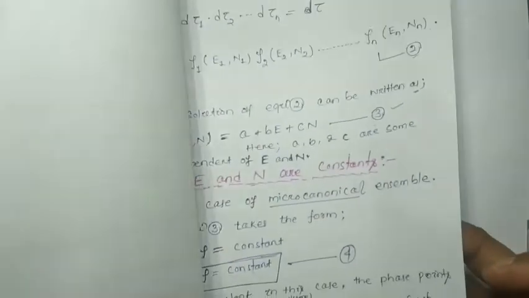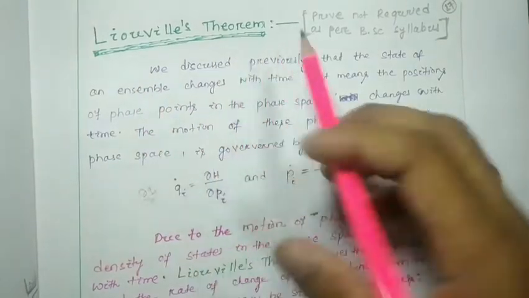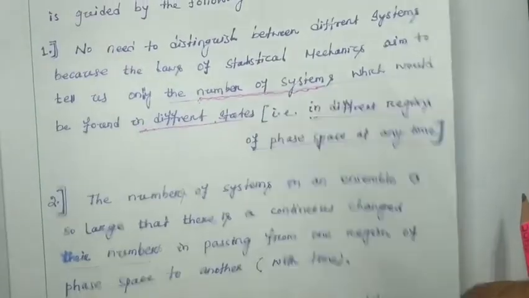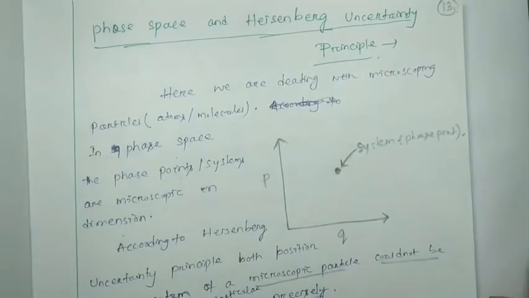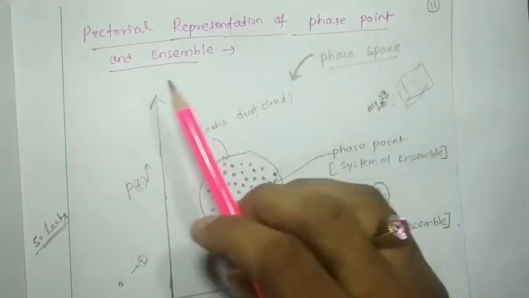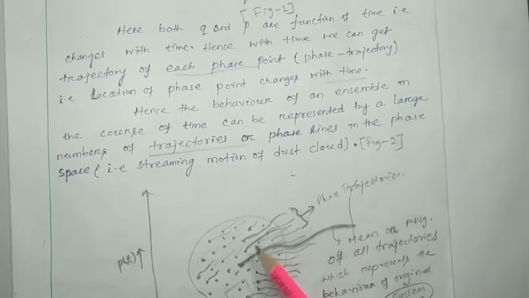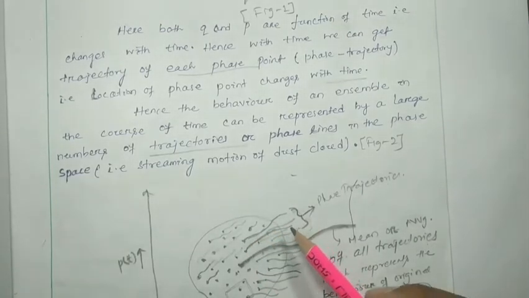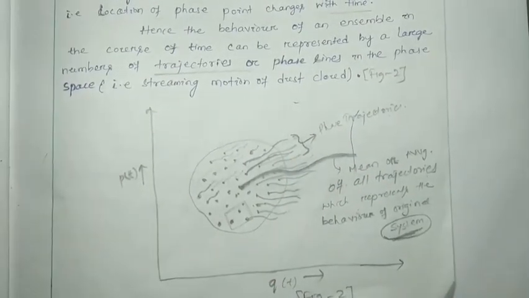For that, we discussed Liouville's theorem. Then we discussed the density of distribution in a phase space, and the pictorial representation of phase point and ensemble, that is, the phase trajectories. These are phase trajectories, meaning each and every phase point, how with time they are changing their location. So these are the things we have discussed.